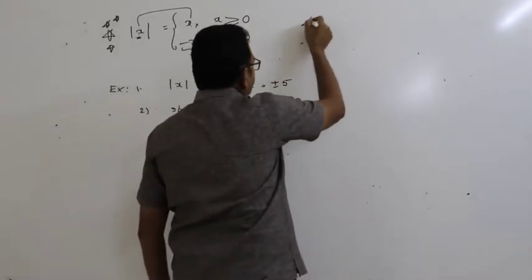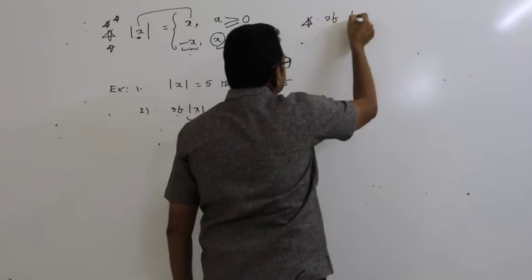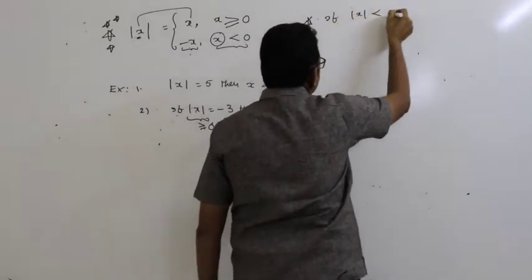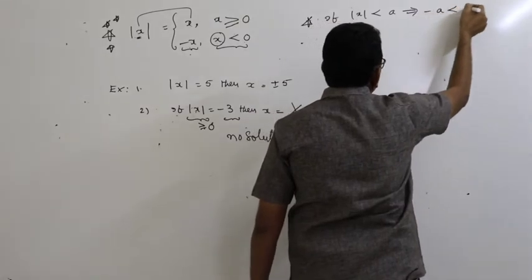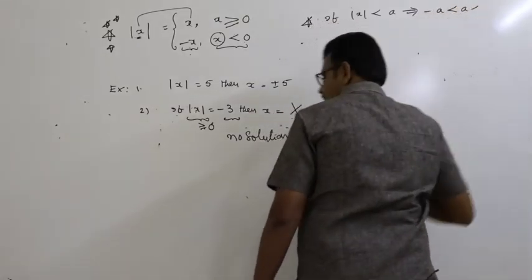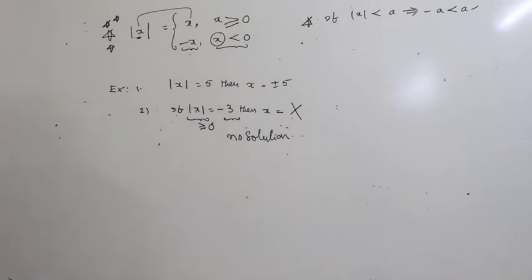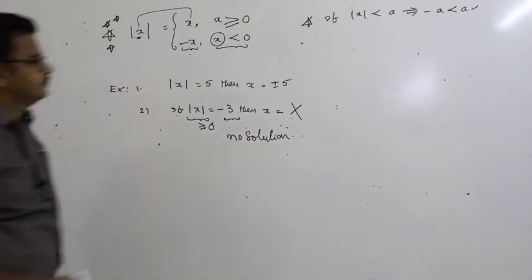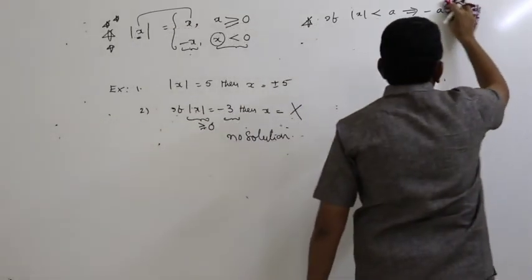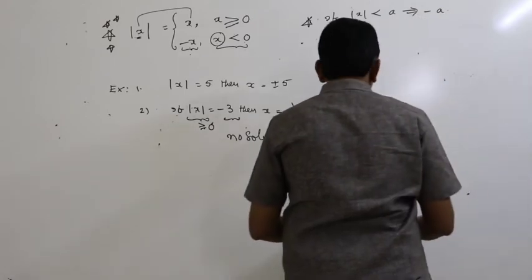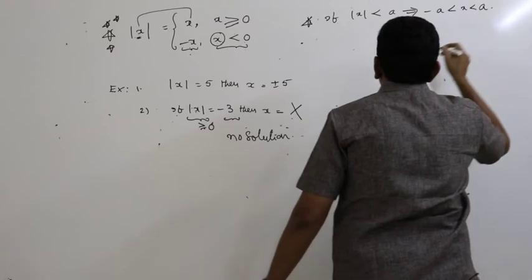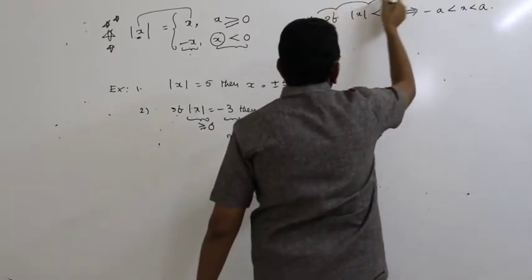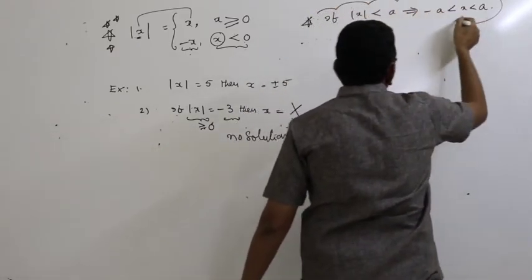Next, one more important point. If mod x less than a, this implies x values lie between minus a and a. So minus a less than x less than a. This is one of the most important points.